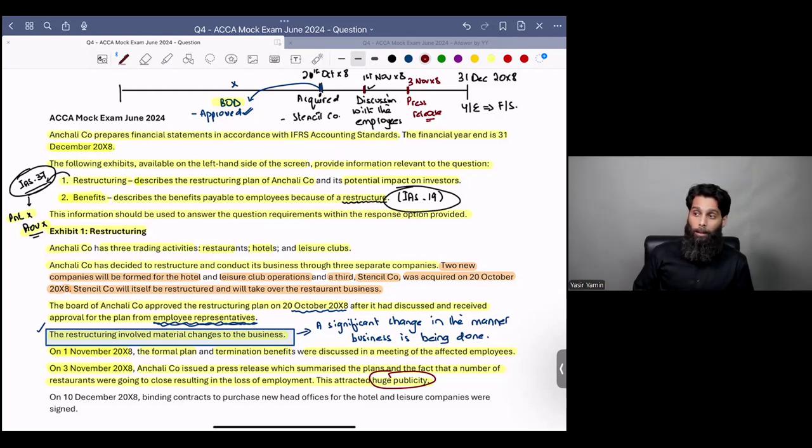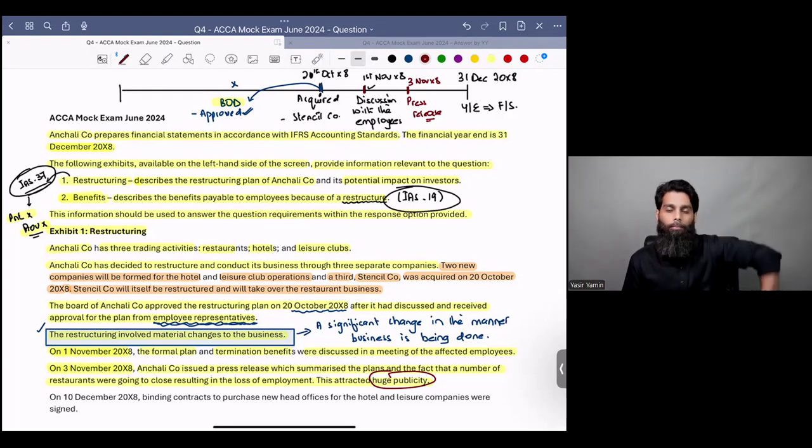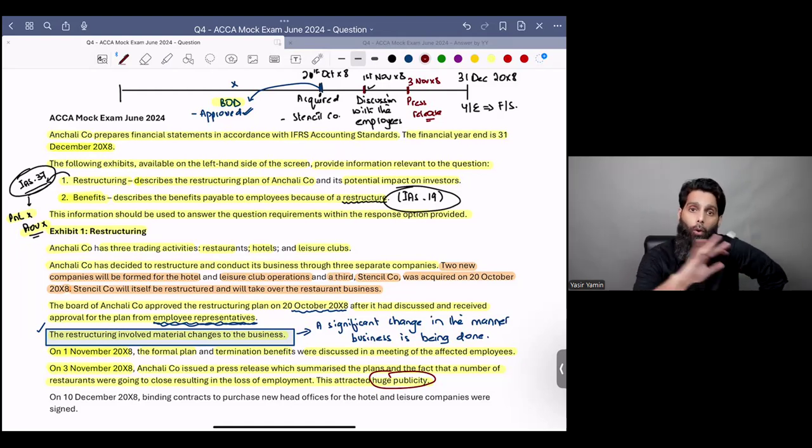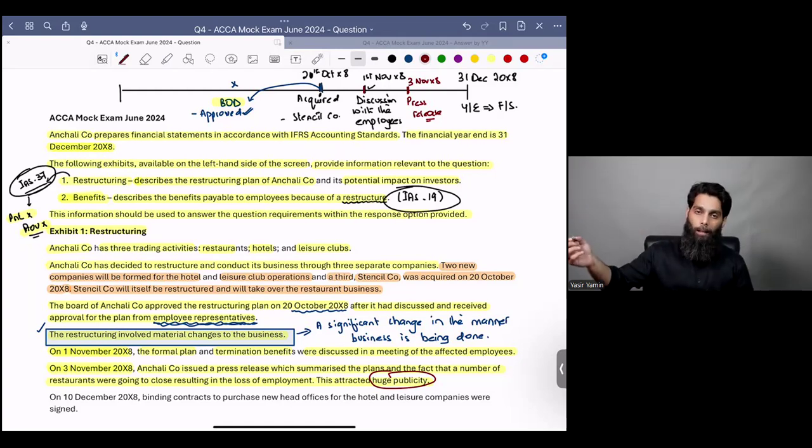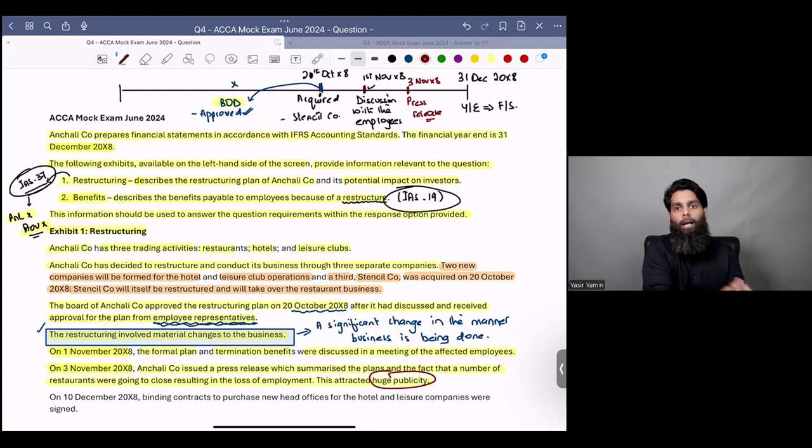I'm asking you a question. Some people have answered: the conditions were met on 1st November. Remember, it is very important for you to understand that IS 37 has no requirement of a public statement. The conditions of IS 37 are not that there must be a detailed formal plan and a public statement. The requirement is that there must be a detailed formal plan, and even if that information is not disclosed to the public at large, there must be a communication with those who are to be affected by that plan. And the communication to affected employees was already done on 1st November X8 itself.